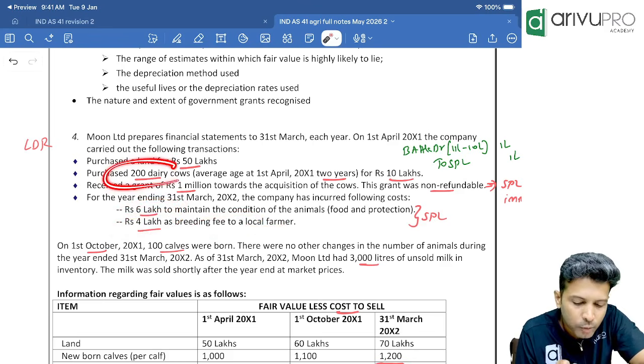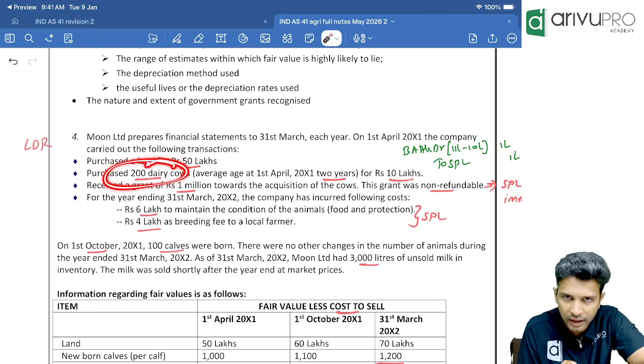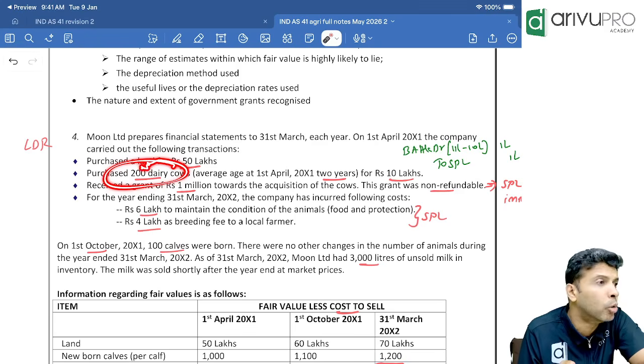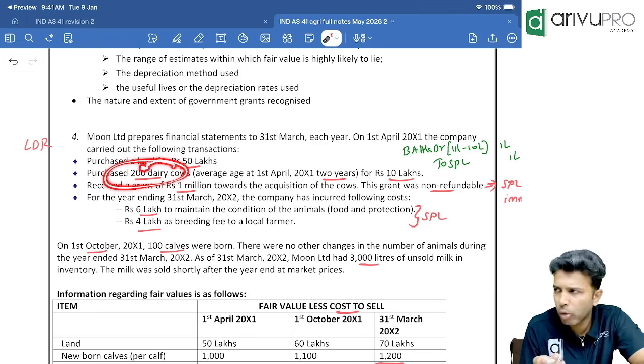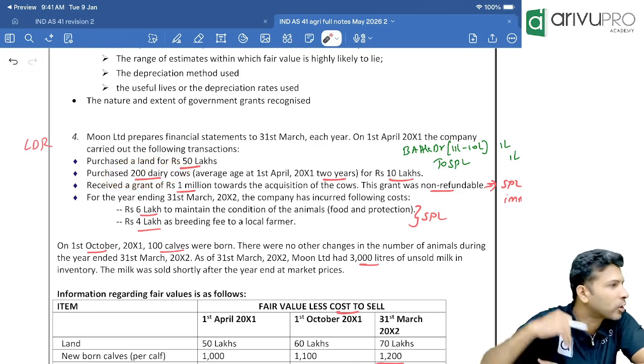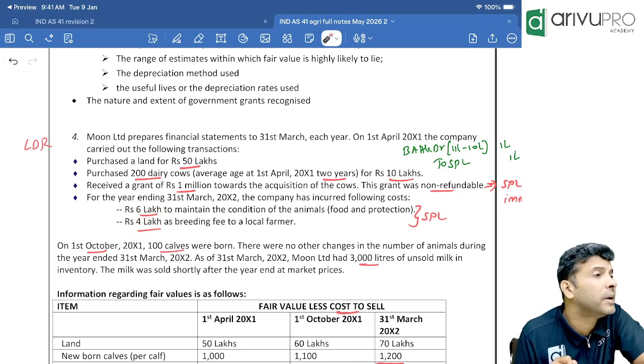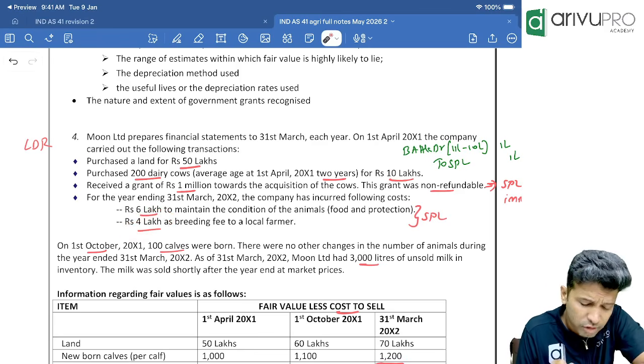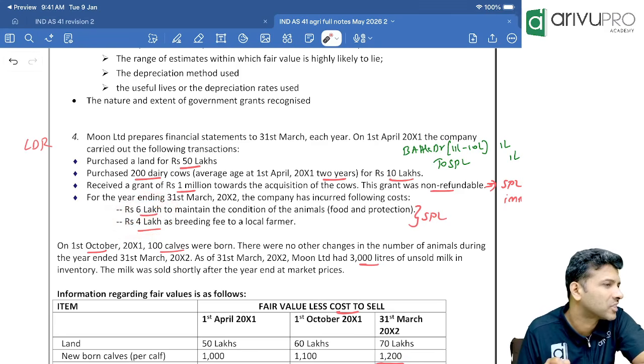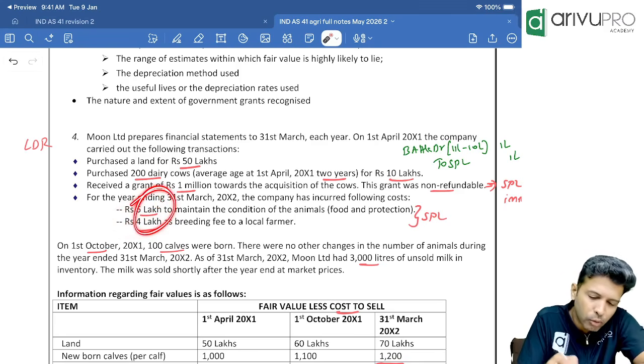Sir, if we have 200 cows at year beginning, at year ending do we want 200 only or more? More. So if you want more cows, we have to engage in the natural process of procreation or breeding. So we paid how much for that breeding fees? 4 lakh. So all these are income or expenses? Expense. So 6 lakh, 4 lakh, both are expense.